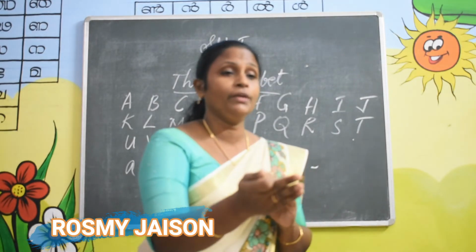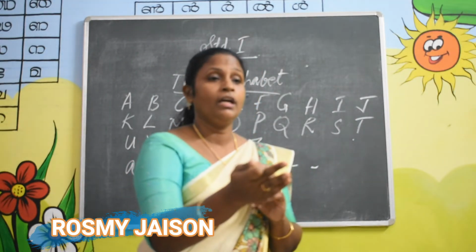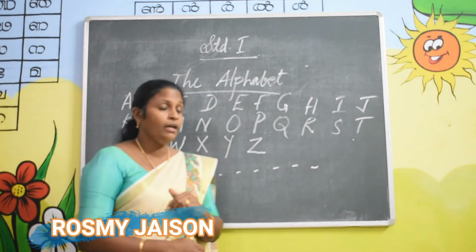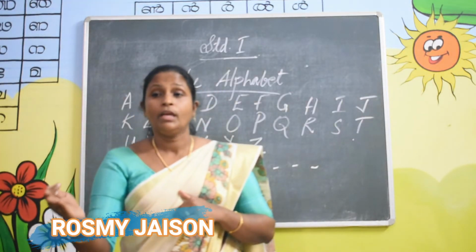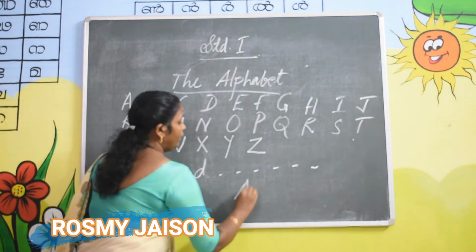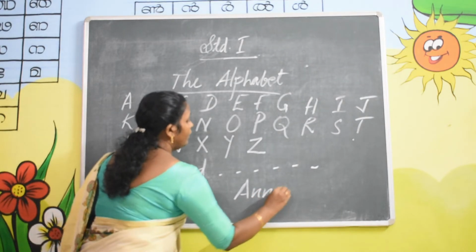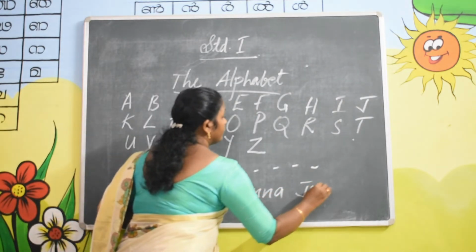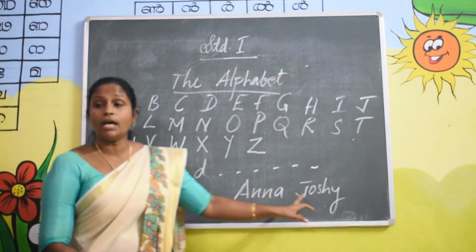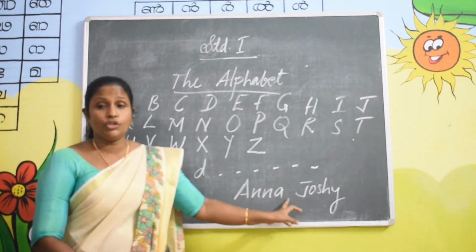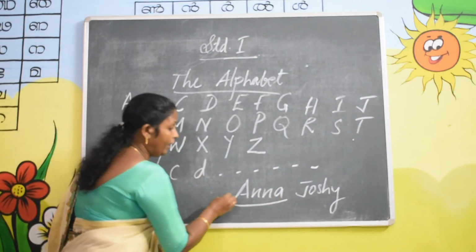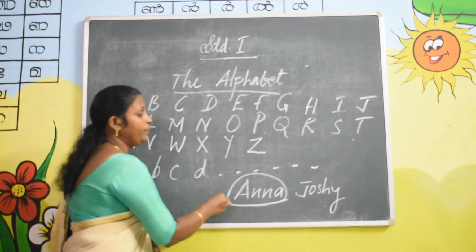Suppose, say, what's your name? Aaron. Yes, very good. And yours? Anna. Anna, say your full name. Anna Joshi. Good. So, here write Anna Joshi. Okay, this is her name. Anna is her name.